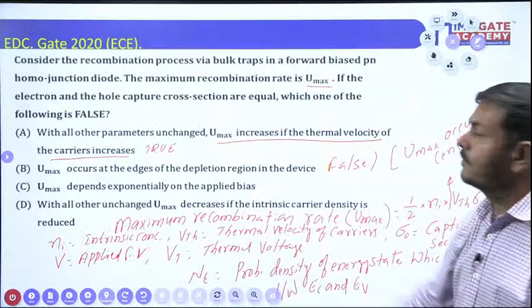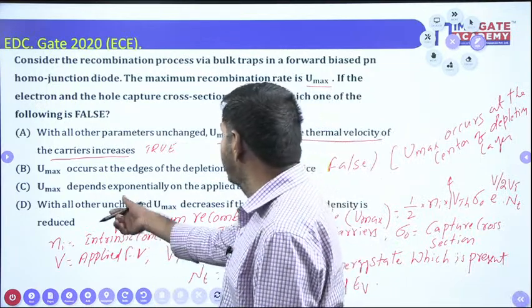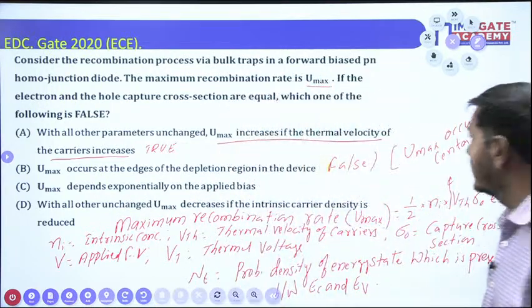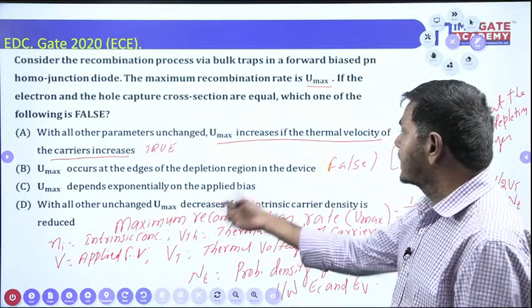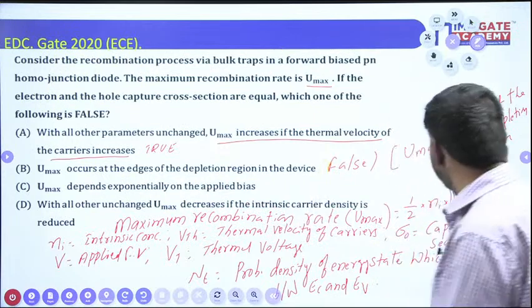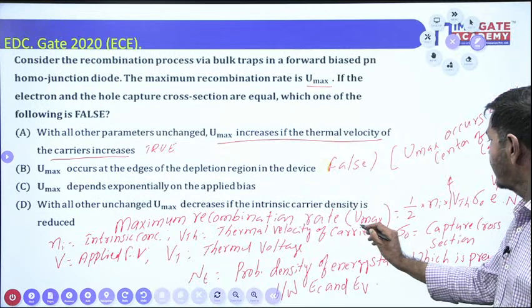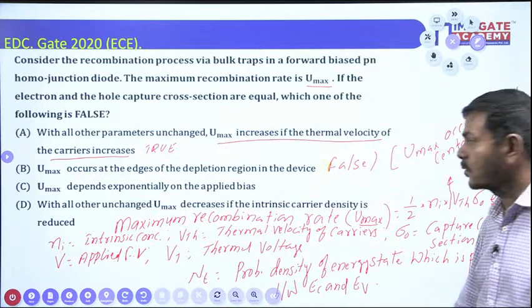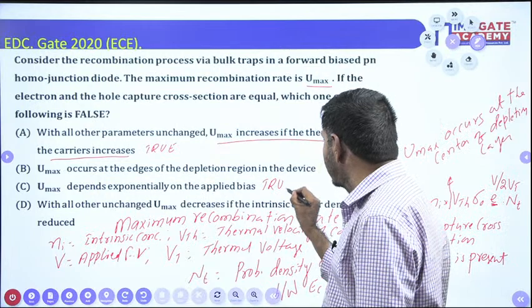What about the third one? We can check it now. What is the third one given? Umax depends exponentially on the applied bias. You must understand now. Umax depends exponentially on the applied bias. Yes, exactly correct. Umax depends on an exponential function. That is also true. So this is also true.